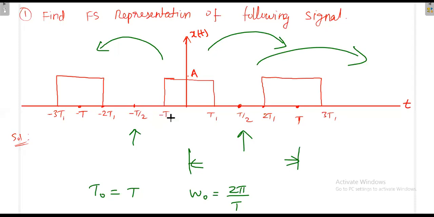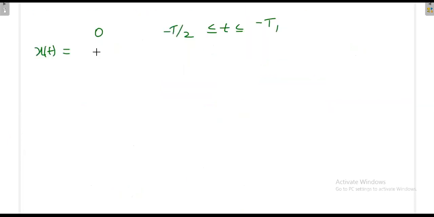From minus t1 to plus t1 the value is plus a. From t1 to t by 2 the value is again 0. So this is the mathematical representation of the given signal.